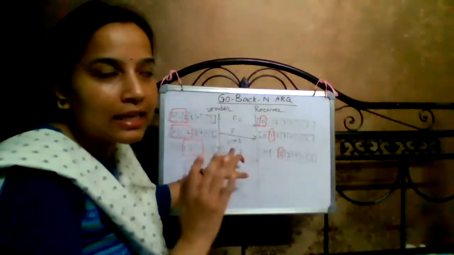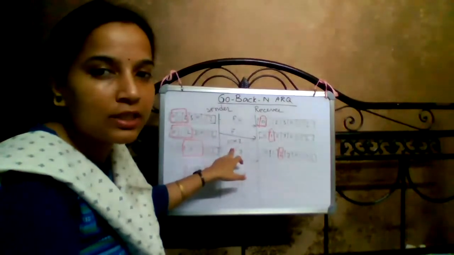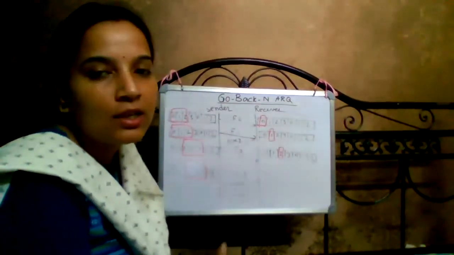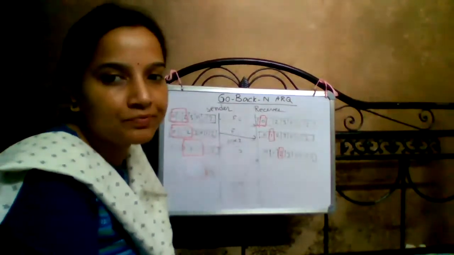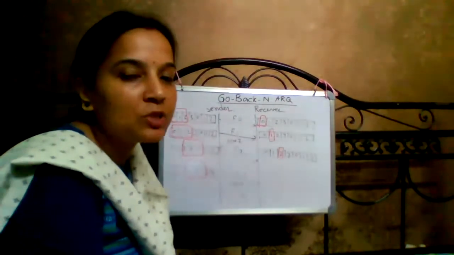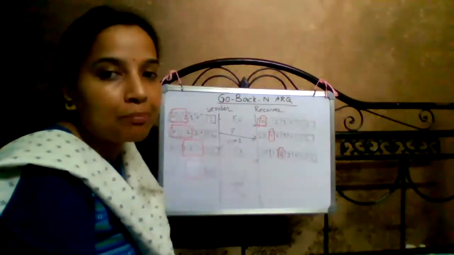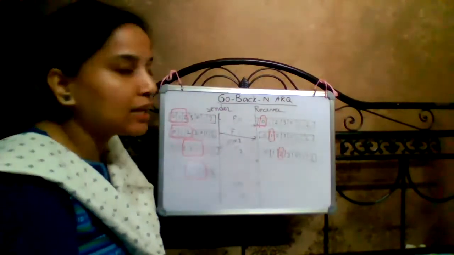We can consider that all acknowledgements are cumulative. That means ACK2 means frames 0 and 1 are already received by the receiver. They do not require any ACK1. But if the acknowledgement is received after the time span expires, then what happens?